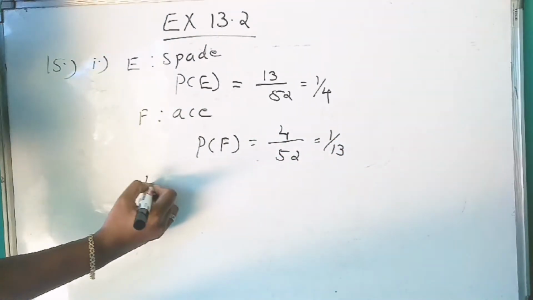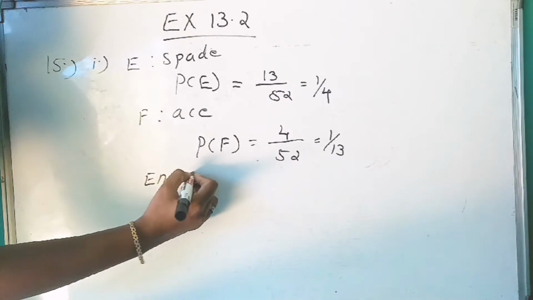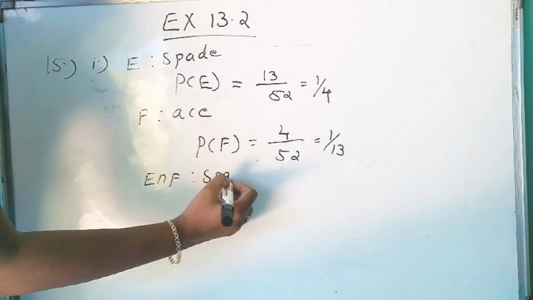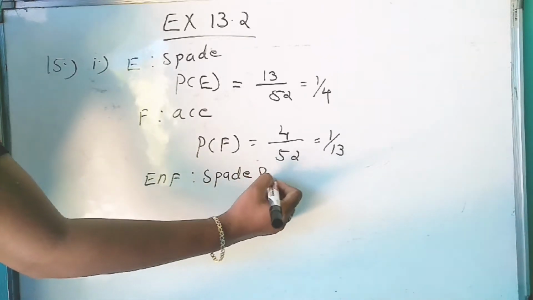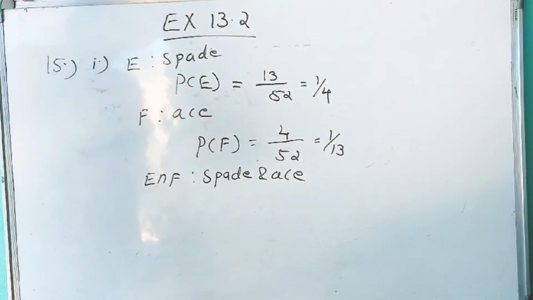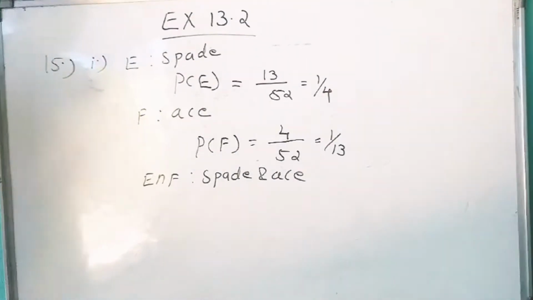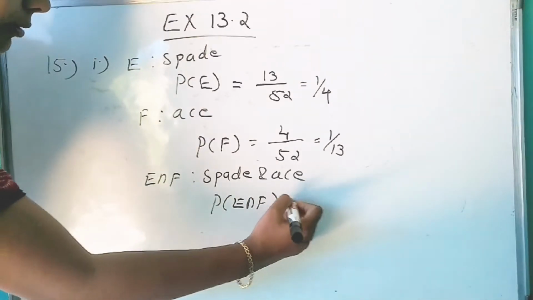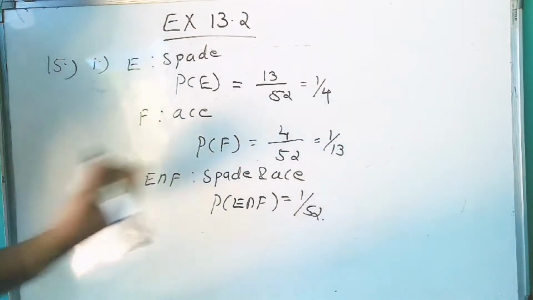Now what is E intersection F? E intersection F, the card should be spade and ace. We know that we have only one spade ace card. So P of E intersection F is equal to 1 by 52.